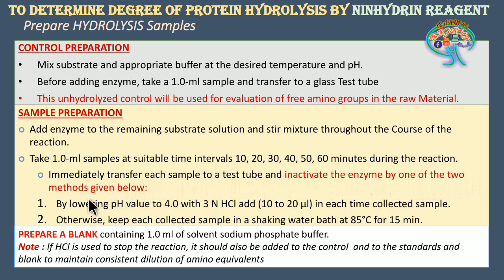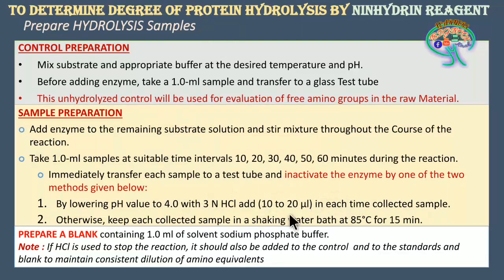Here you lower the pH to 4 with 3 normal HCl by adding 10 to 20 microliters of HCl to each collected sample. So for each, you have to add it to inactivate the enzyme.